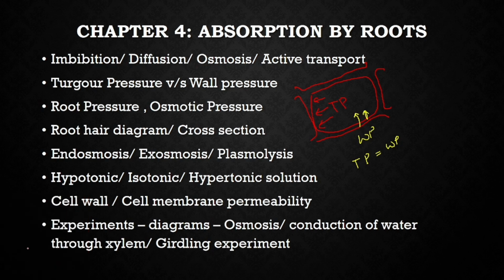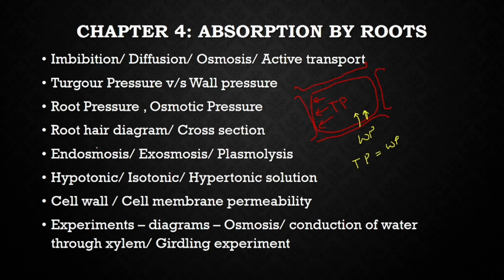Next one is your root pressure. Root pressure is because of the osmosis or intake of water, there is a kind of pressure which is being produced in the root that helps in the absorption of water till certain levels, say 2 meters of height. Beyond that, because of the gravity, the root pressure does not function. What is osmotic pressure? Osmotic pressure is the minimum pressure required to stop the process of osmosis. That is called the osmotic pressure.